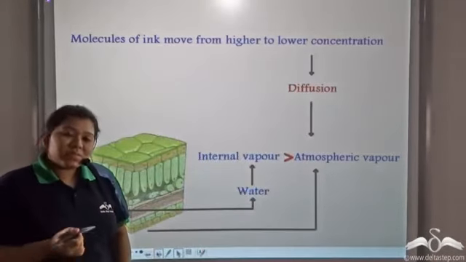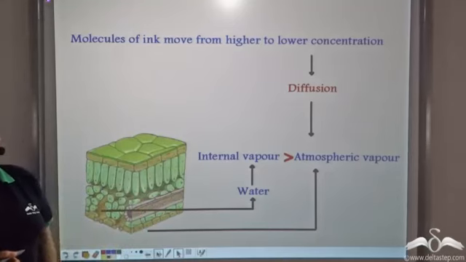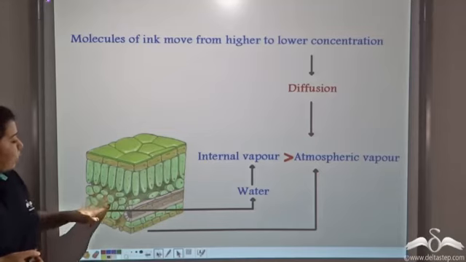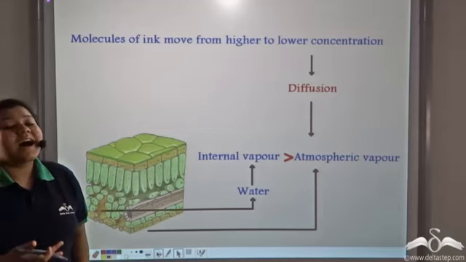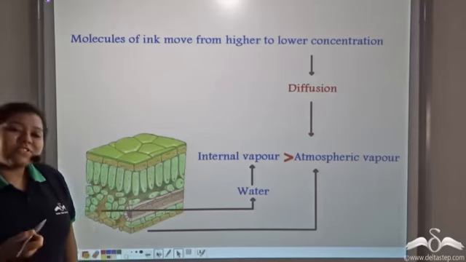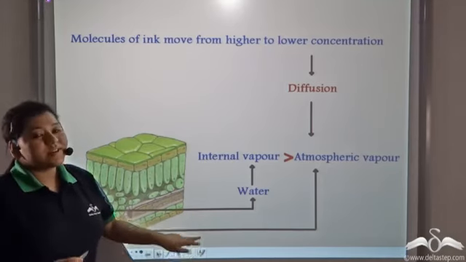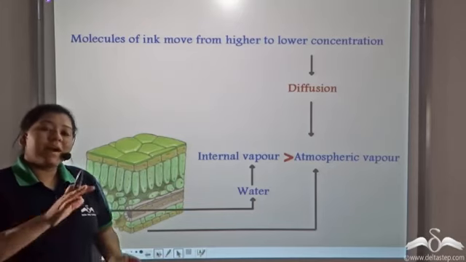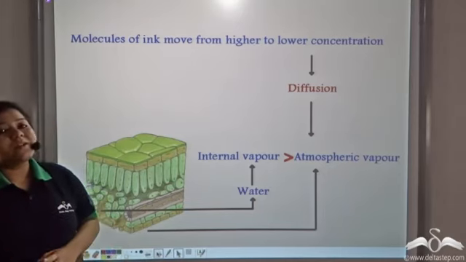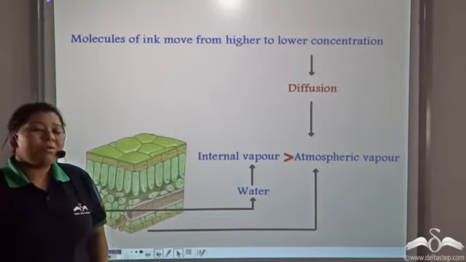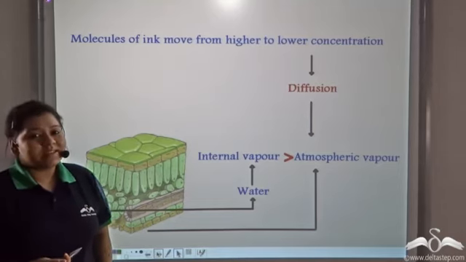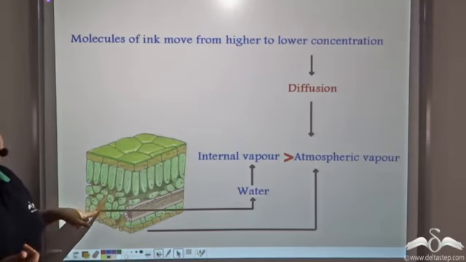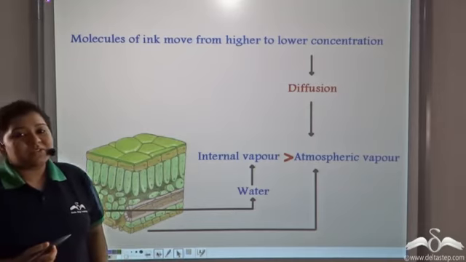Now see, this process takes place in a plant as well. How so? Well, the inner walls of the stomata have a high vapor concentration with respect to the atmospheric vapor concentration. So diffusion will take place from the high concentration area to the low concentration area, and that is how transpiration takes place. Water vapor comes out of the inner walls of the stomata into the atmosphere.